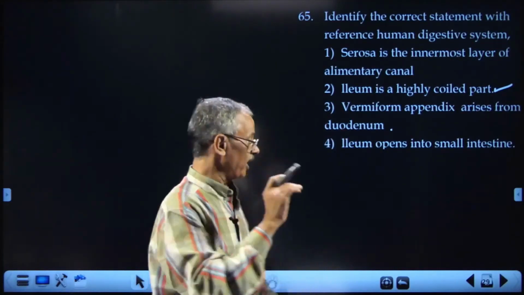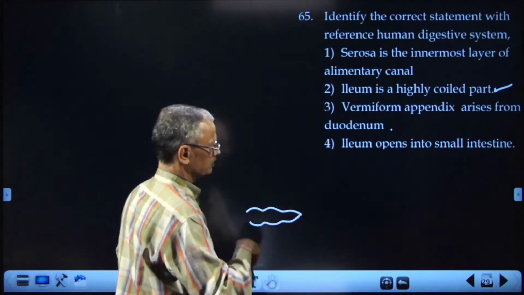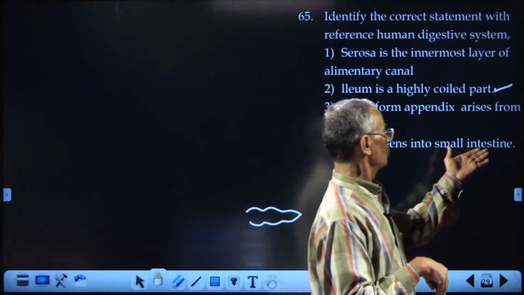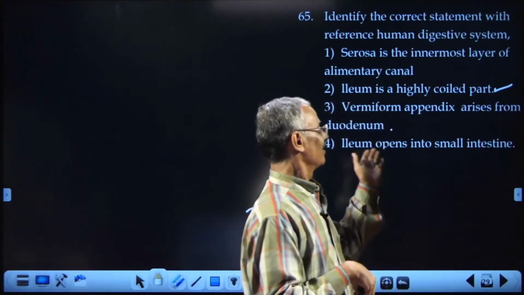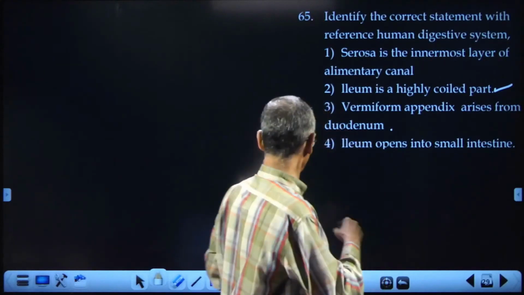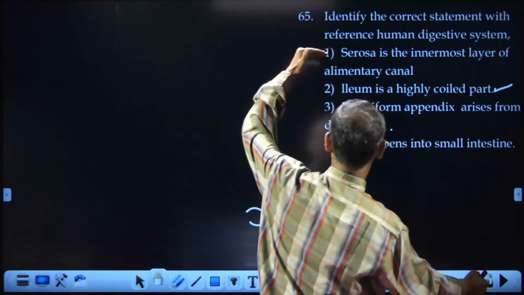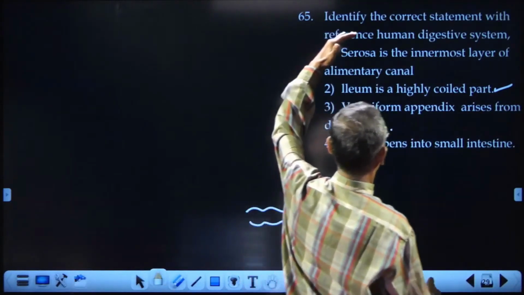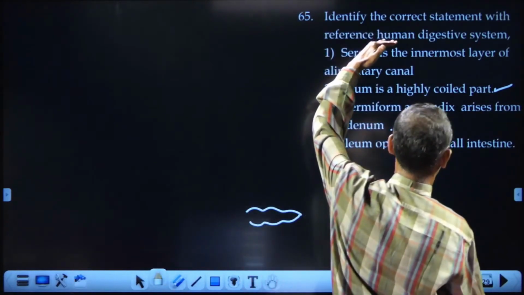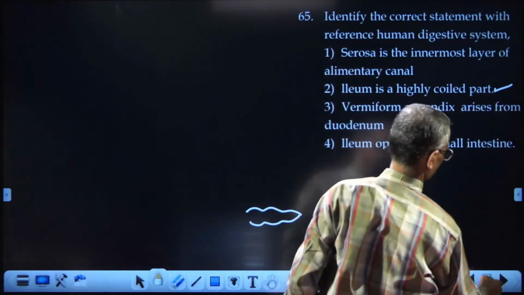Vermiform appendix is a rudimentary vestigial organ arising from the cecum. Ileum opens into the small intestine. Ileum is a part of the small intestine. Okay, ileum opens into the colon. Okay, so the correct one is ileum is the highly coiled part.